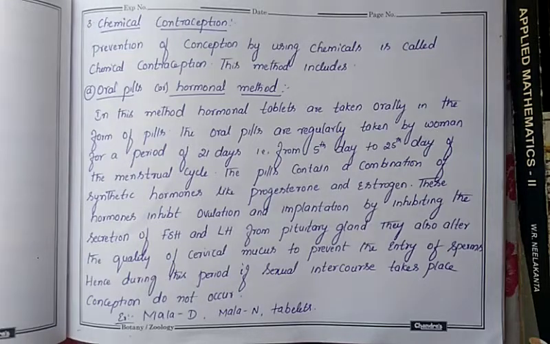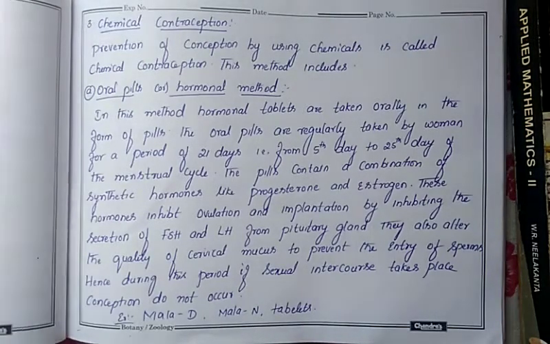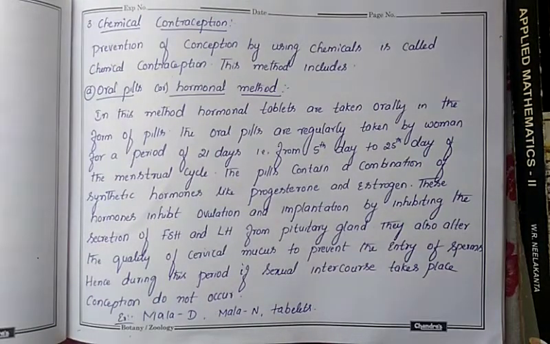And second, we discussed the mechanical method, which contains condoms, diaphragm, and IUD. In IUD there were three types: non-medicated IUD, copper releasing IUD, and hormone releasing IUD. These three types of IUD are one of the most important questions for your exam, as I told you. The condom is also an important exam question in mechanical devices.